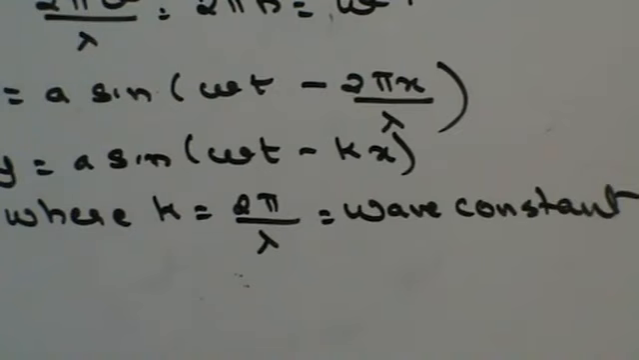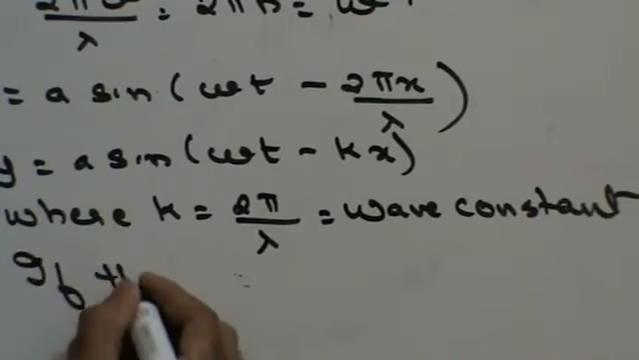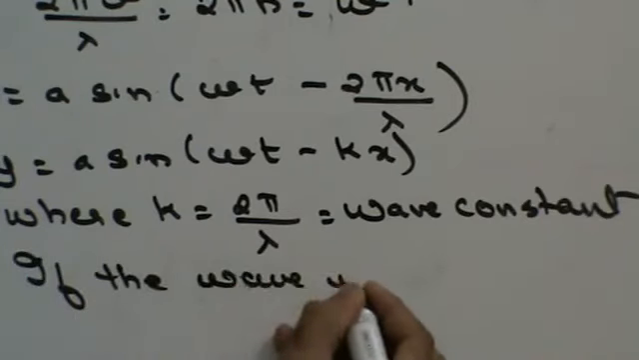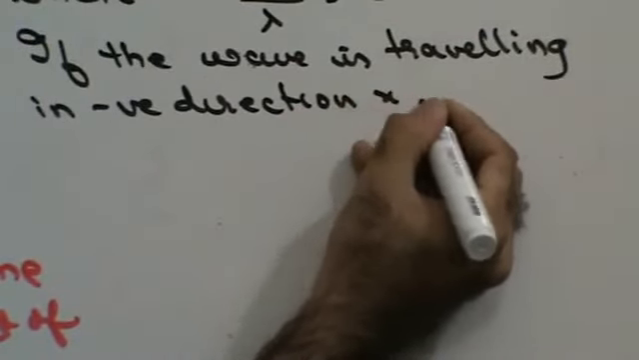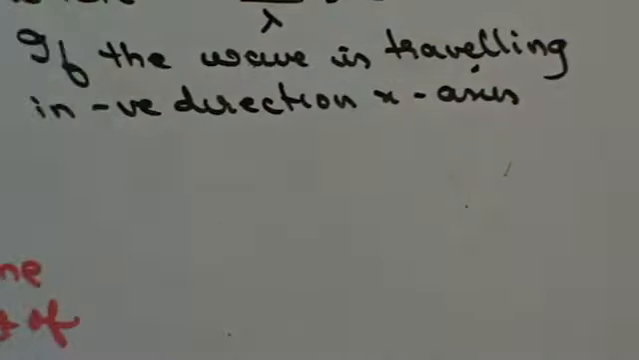Now, instead of taking minus, I could say that if the wave is traveling in the negative direction of the x-axis, that means the point on the negative x-axis would have experienced the vibration before the same vibration is experienced by the point at origin.